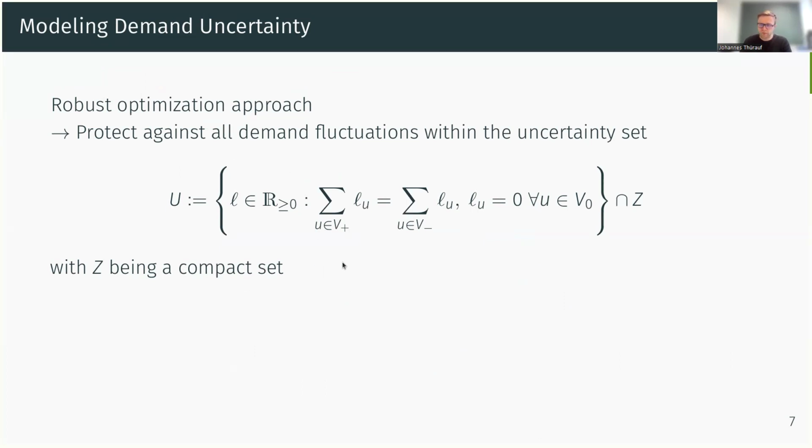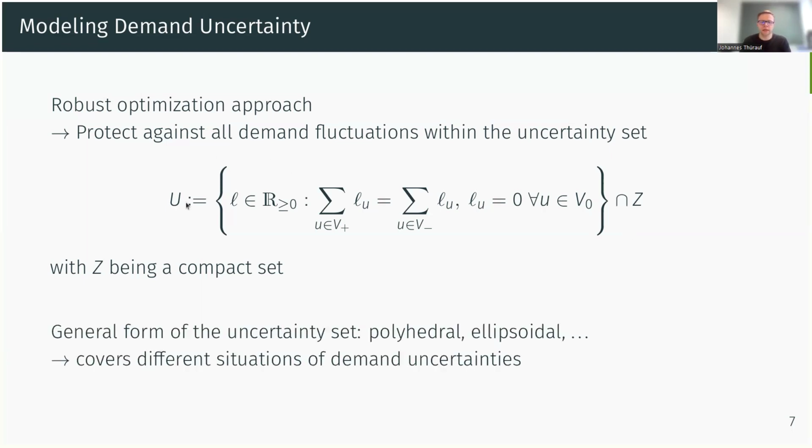And we have a very general uncertainty set where we have all our demand scenarios that we want to consider, for example, different predictions for hydrogen. And we only have to guarantee that these demand scenarios are balanced. So this means that the total amount of injections is equal to the total amount of withdrawals for every scenario. But except for that, we can intersect this with any arbitrary compact set. So if you look at this uncertainty set, we can cover many different types of uncertainty sets, such as polyhedral, ellipsoidal, or even discrete uncertainties. So we can cover very different situations of demand uncertainties.